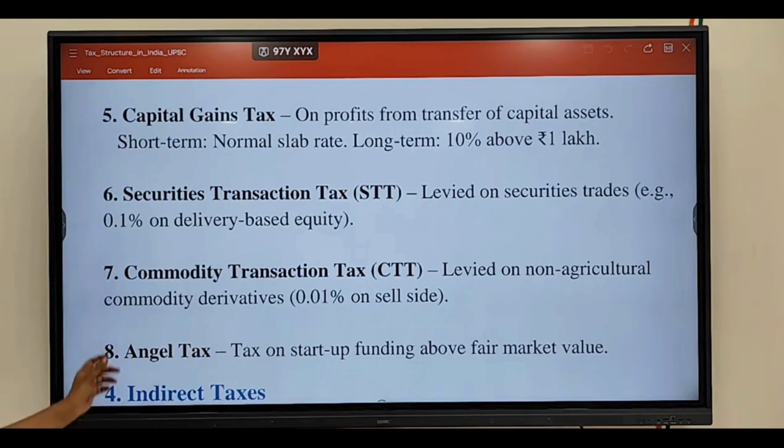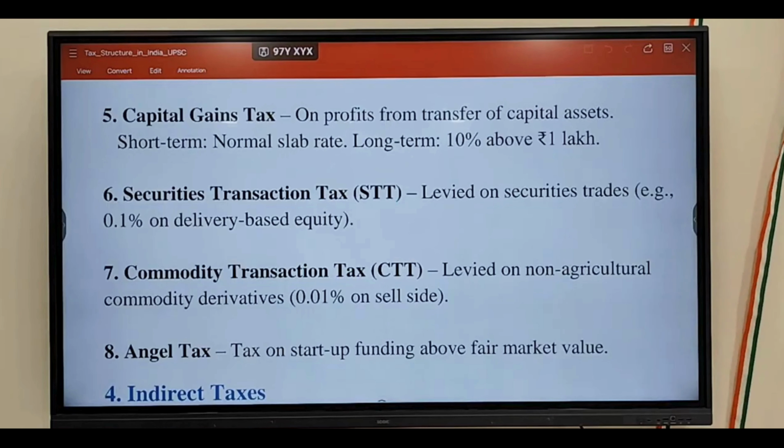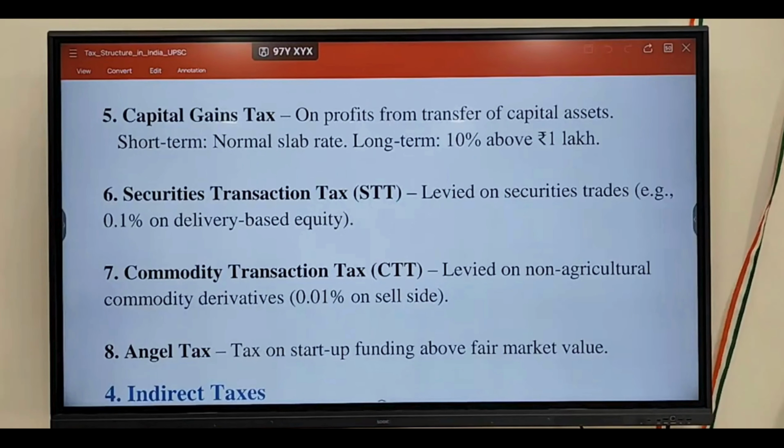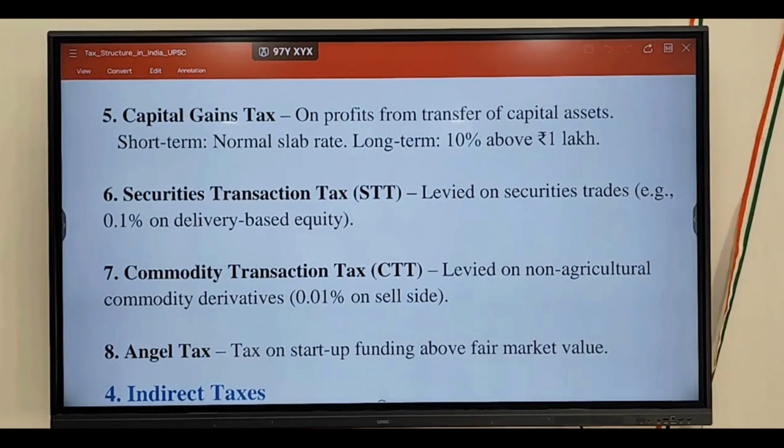Write down after this one: the STT and CTT both are called financial transaction tax, FTT. If they ask which are the financial transaction taxes, there are two types. One is CTT and another one is STT.